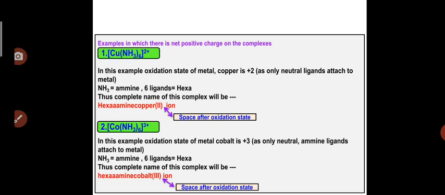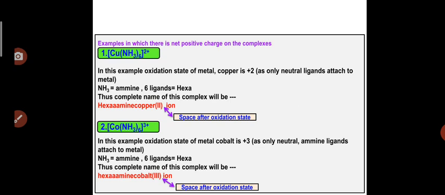In one of my videos, we have also seen how to calculate the oxidation state of the central metal atom in complexes. For detail, please see that video. Now as we can see, there is a +2 charge on the complex.